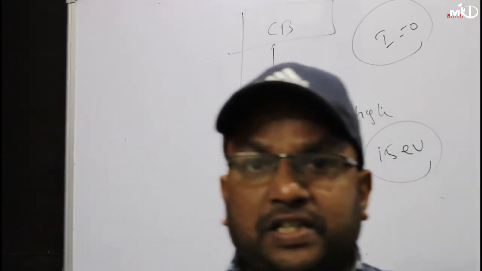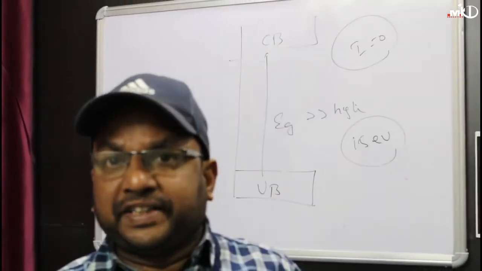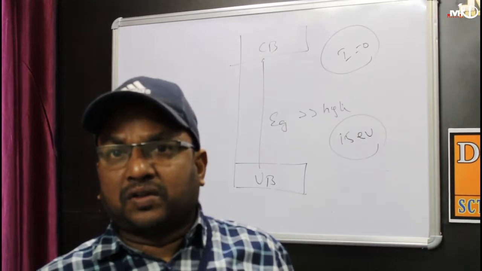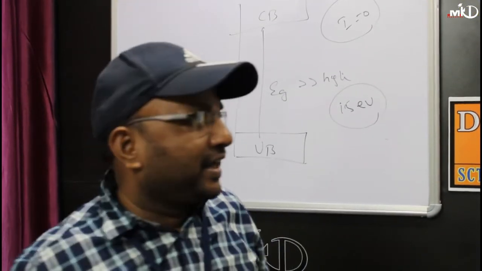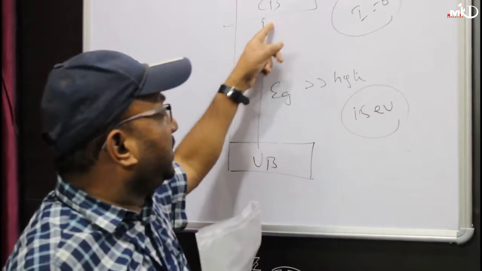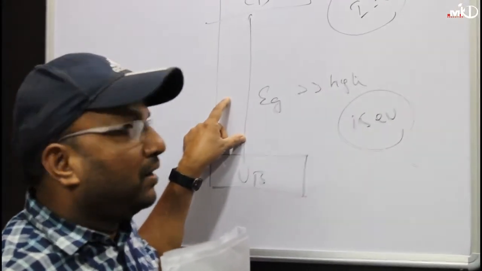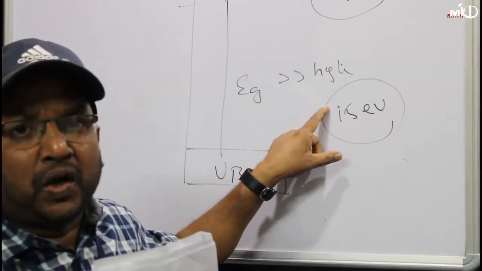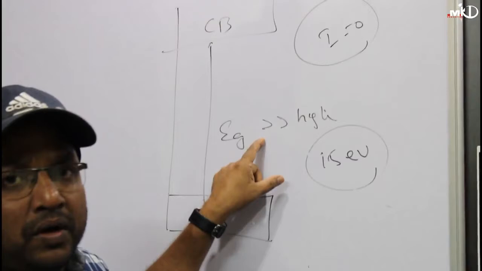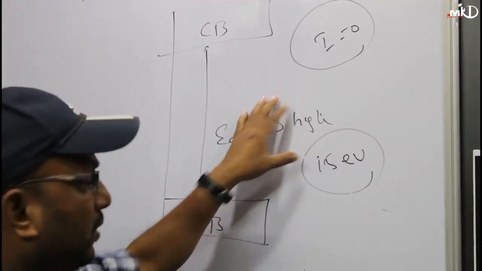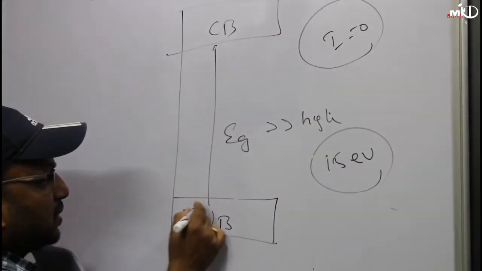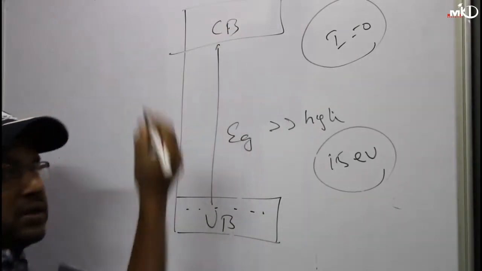Conductors are good conductors of electricity because they conduct easily, since they have free electrons at 0 degree Kelvin. In the case of insulators, Eg is very, very high, almost 15 electron volts, so it is very difficult to achieve this much energy. For this reason, valency band electrons cannot go to the conduction band.